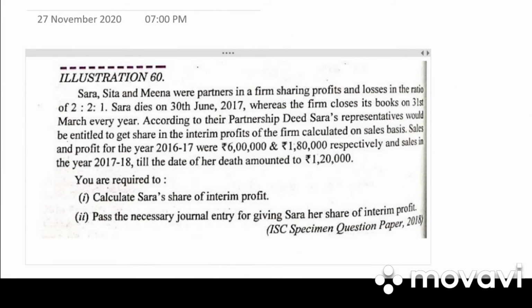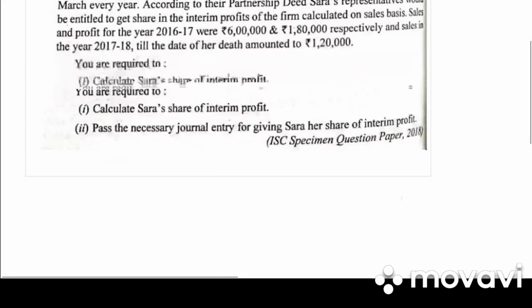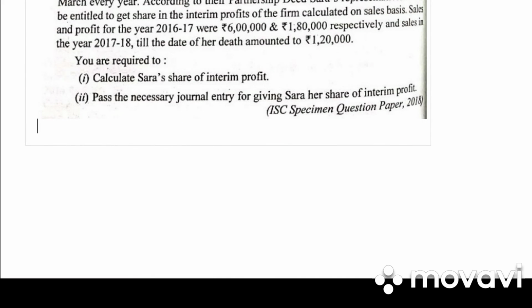Next, let's go on to illustration 60. Sara, Sita and Meena were partners in the firm sharing profit and loss in the ratio 2:2:1. Sara dies on 30th June, whereas the firm closes its books on 31st March every year. According to their partnership deed, Sara's representative would be entitled to get a share in interim profit calculated on sales basis. Sales and profit for the year 2016-17 were 6 lakh and 1,80,000, and current year sales till the date of death is 1,20,000. You are required to calculate Sara's share of interim profit and give necessary journal entries.